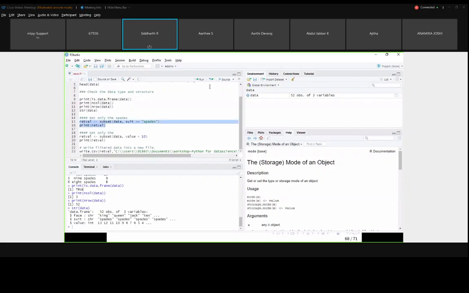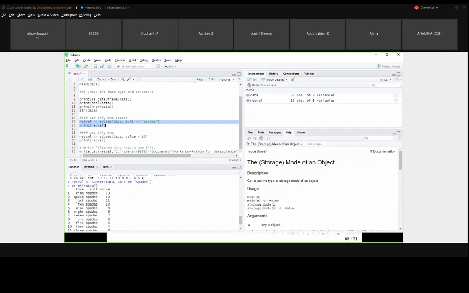So if you run this code, you can see here I am taking all the spades, that is 1 to 13. I am taking all these spades, and I am storing it in return value.